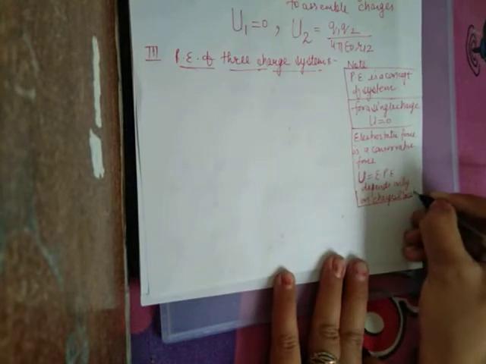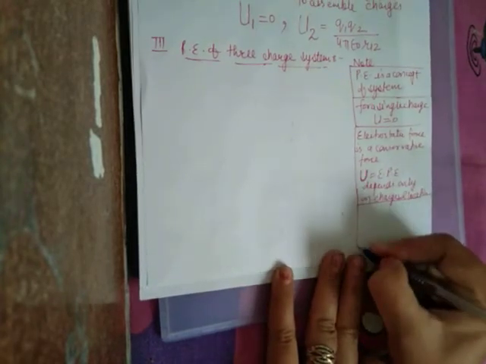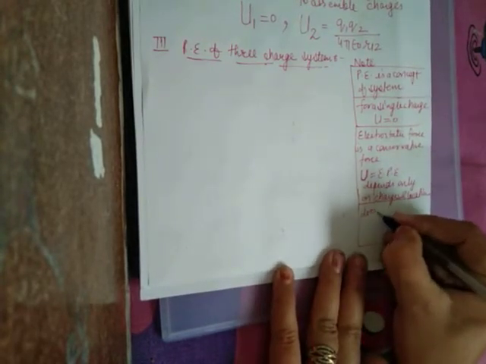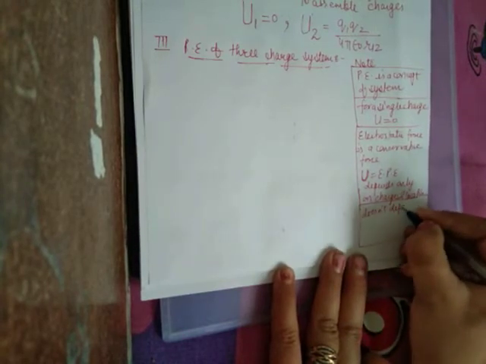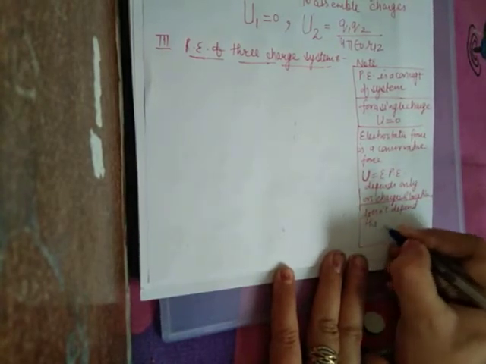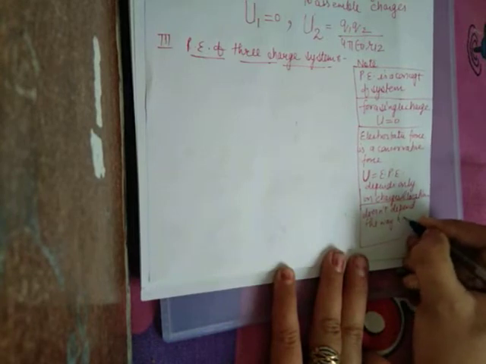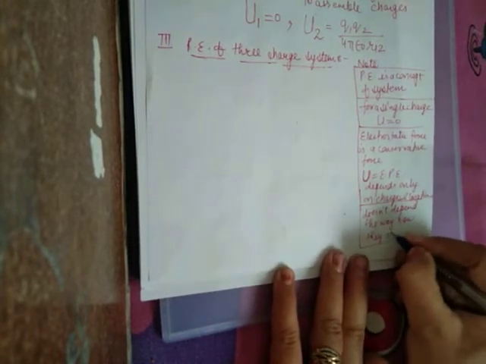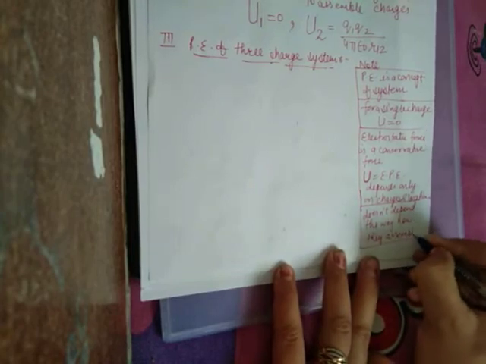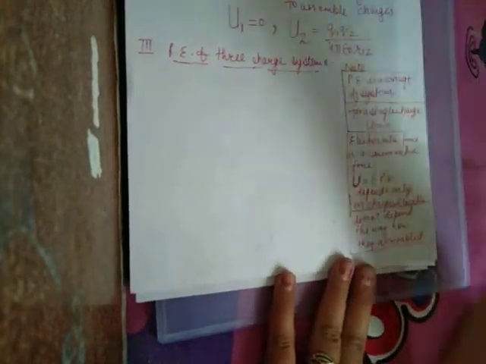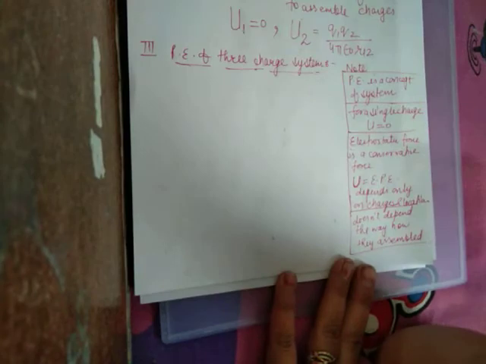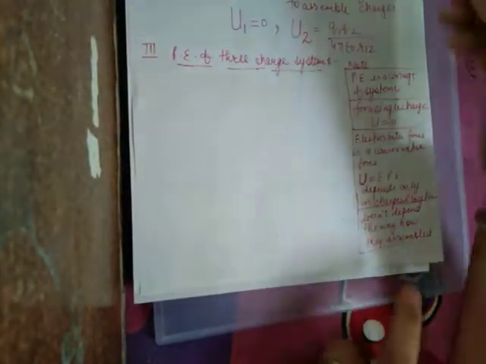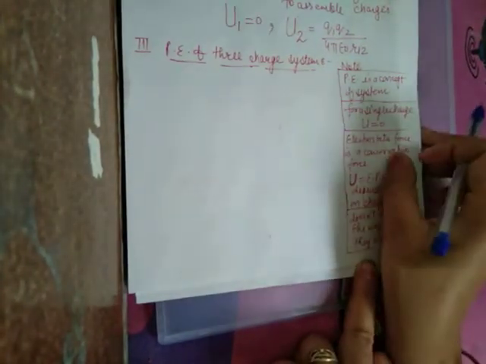It doesn't depend on how they were assembled, how the assembly was formed. It depends only on the charges and their present location.